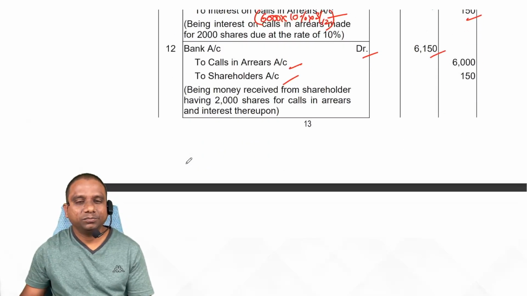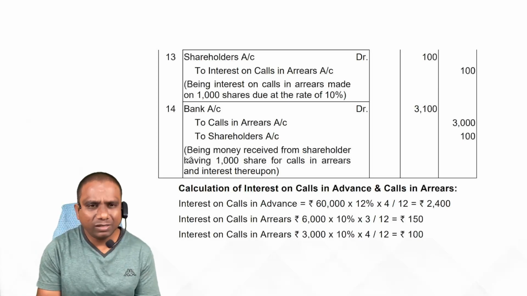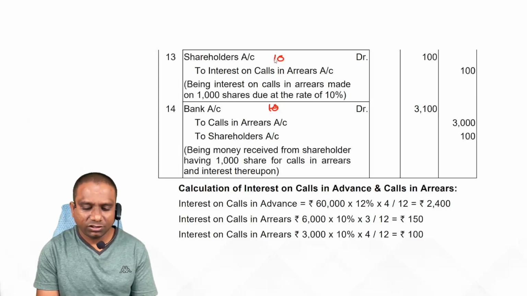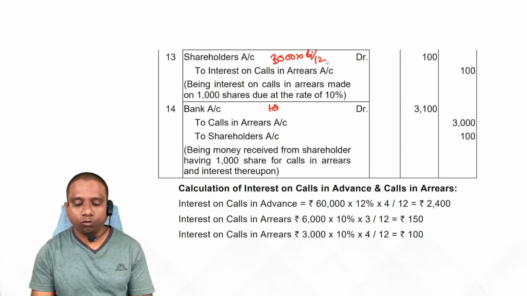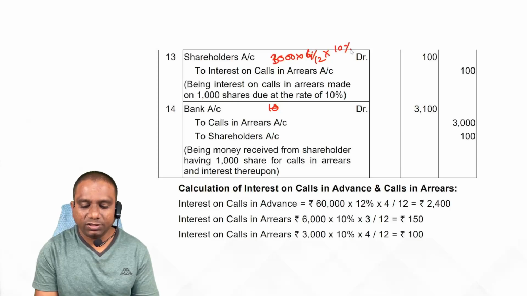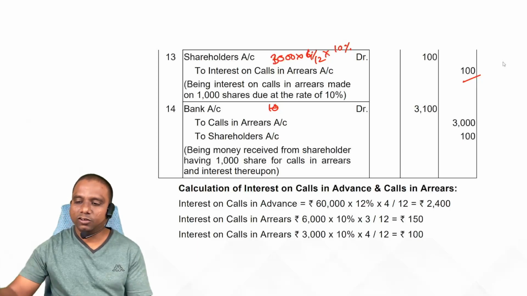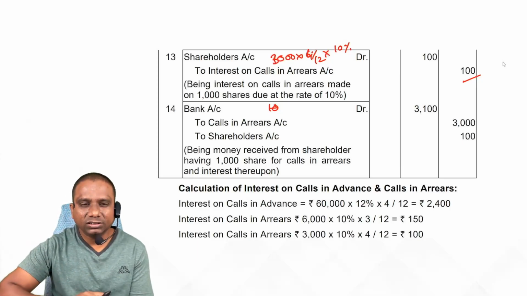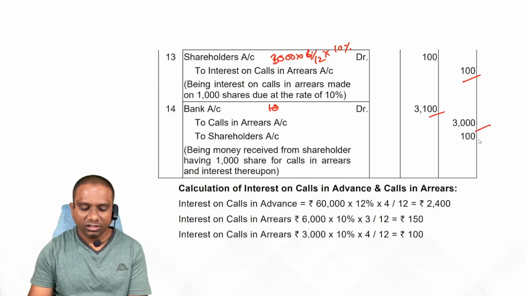Next, 1,000 shares. On 1,000 shares we have to treat separately. What is the rate of interest? 10% only. So 1,000 shares, 3 rupees, 3,000 into 10% into 4 by 12, because we received after 4 months. How much? 100 rupees. Now we receive 3,000 rupees along with interest, 3,100. So bank account debit 3,100 to calls in arrears to shareholder.